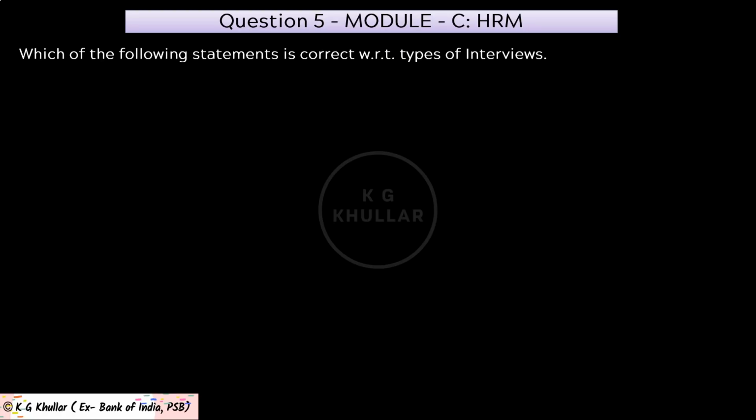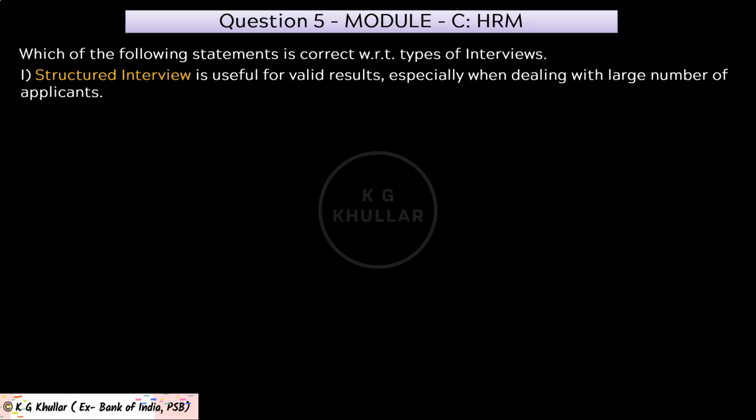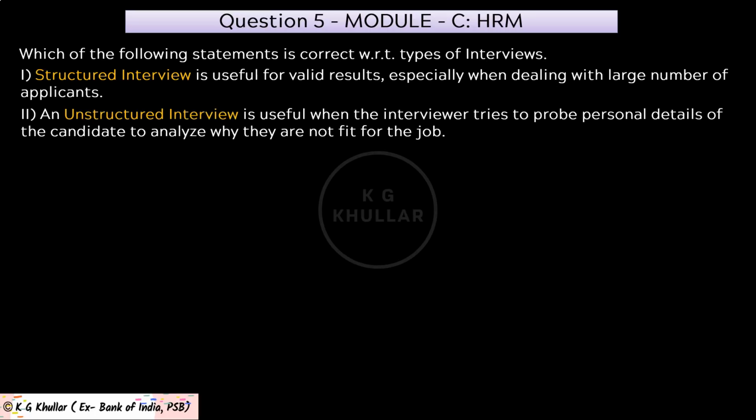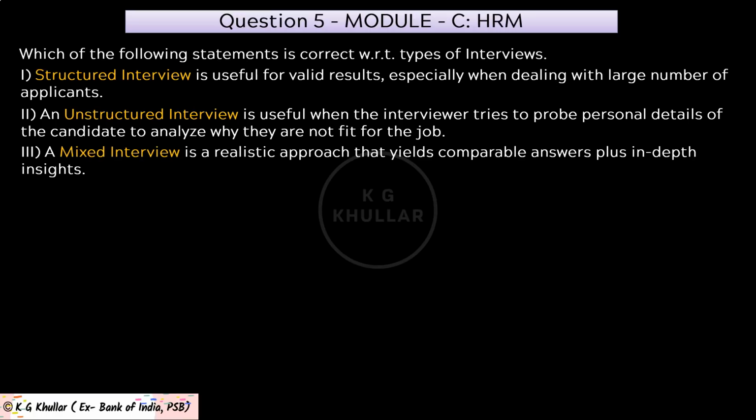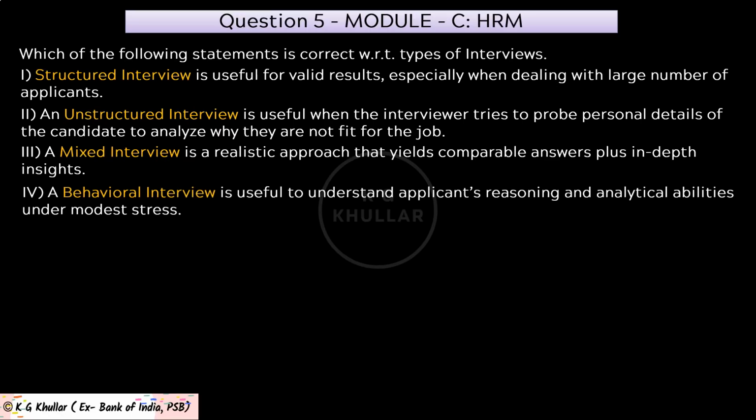The next question is from module C, that is HRM. And the question is, which of the following statements is correct with respect to types of interviews? Now the first statement is, structured interview is useful for valid results, especially when dealing with large number of applicants. Then second statement is, an unstructured interview is useful when interviewer tries to probe personal details of the candidate to analyze why they are not fit for the job. Then third statement is, a mixed interview is a realistic approach that yields comparable answers plus in-depth insights. And last statement D is, a behavioral interview is useful to understand applicants' reasoning and analytical abilities under modest stress. Now these answer choices are also given to you.